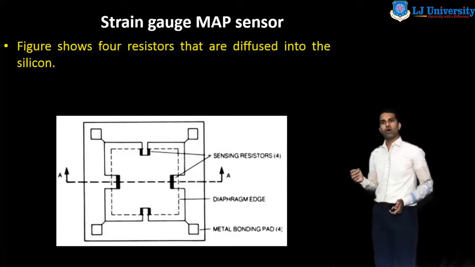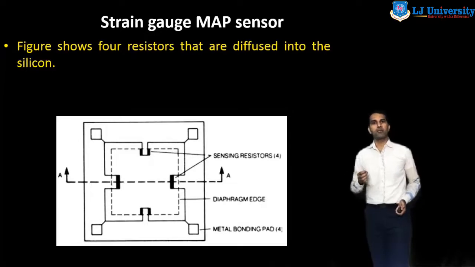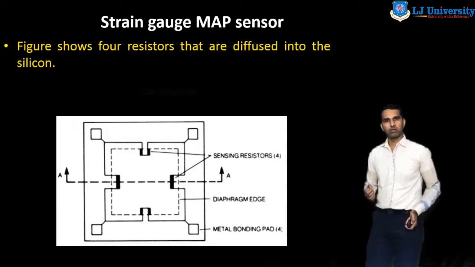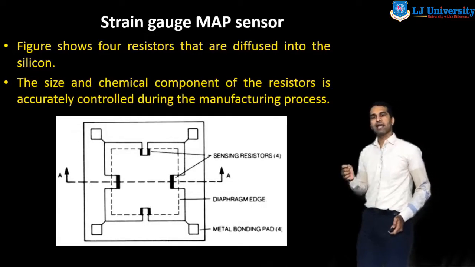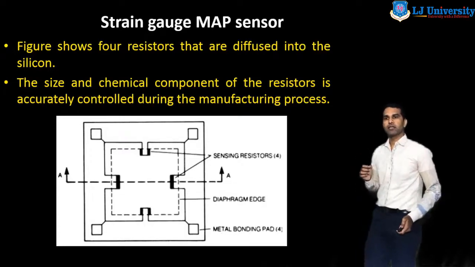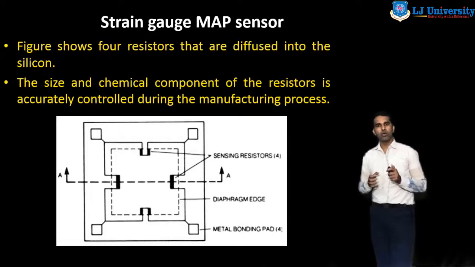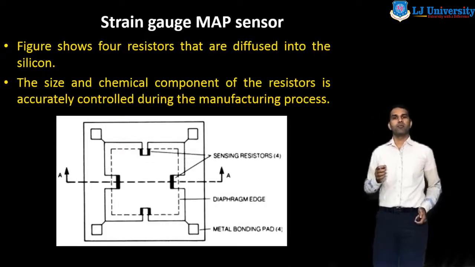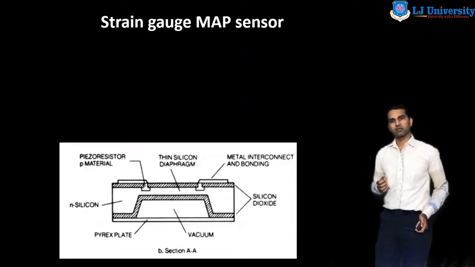The figure shows 4 resistors that are diffused into the silicon. The size and chemical composition of the resistors are accurately controlled during the manufacturing process.